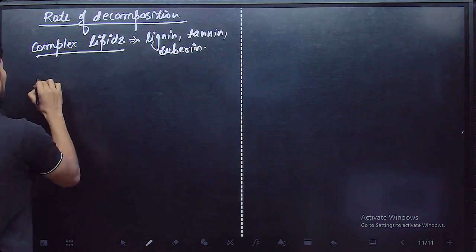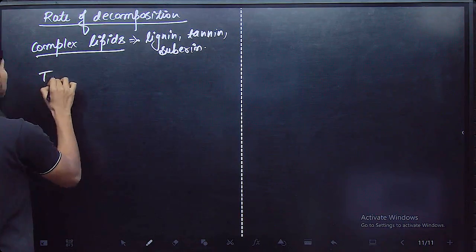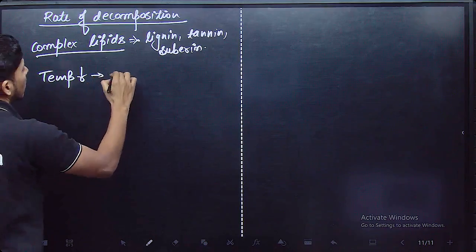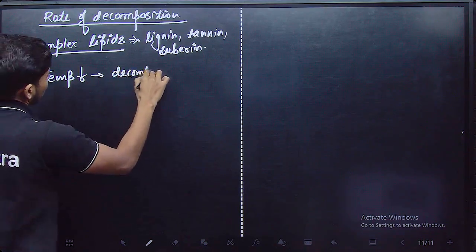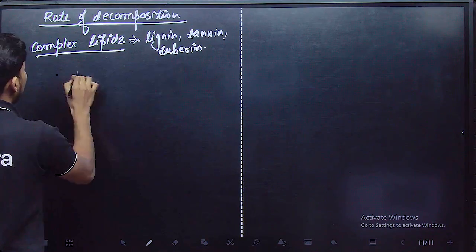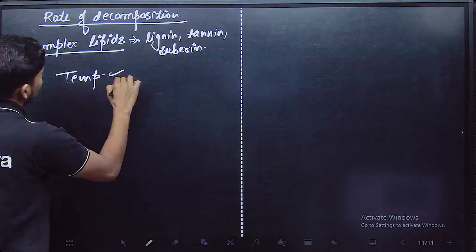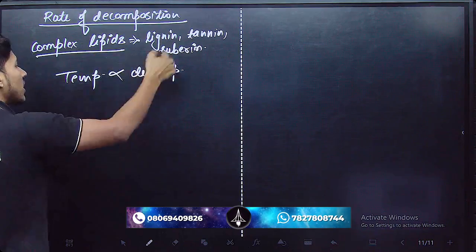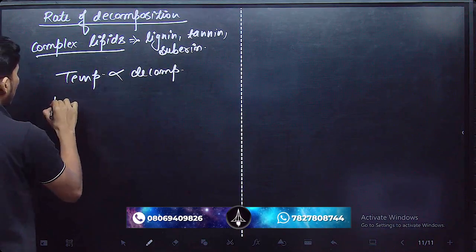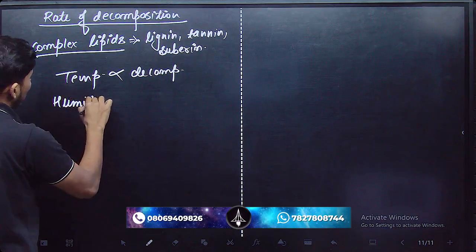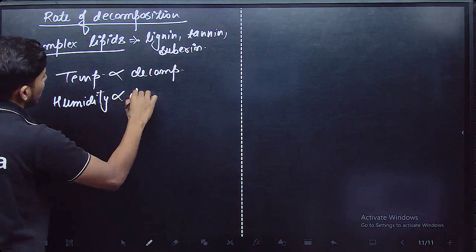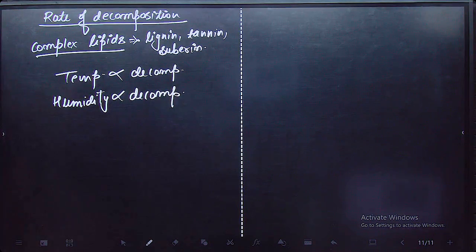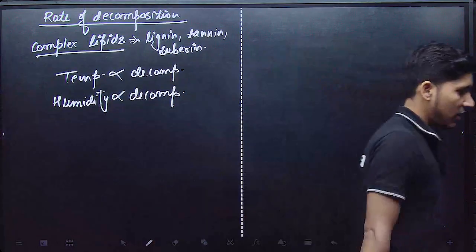Okay, so if temperature is less, then decomposition is also less. So we can say that temperature is directly proportional to decomposition. If you increase the temperature, the rate of decomposition will also increase. Humidity is directly proportional to decomposition. The more the humidity, the more the rate of decomposition. Okay, clear? These are the things.